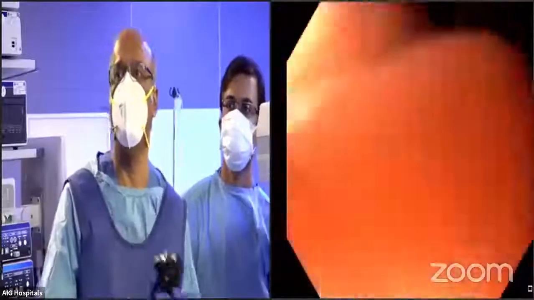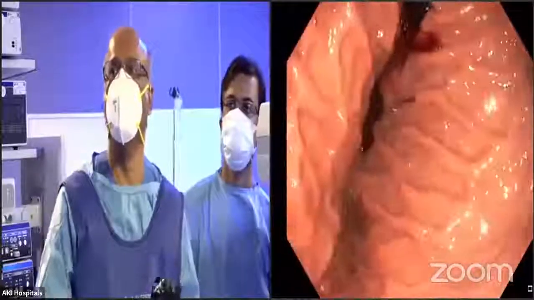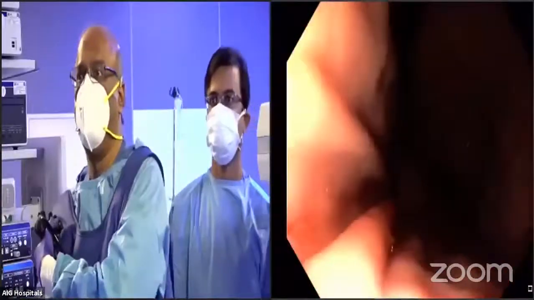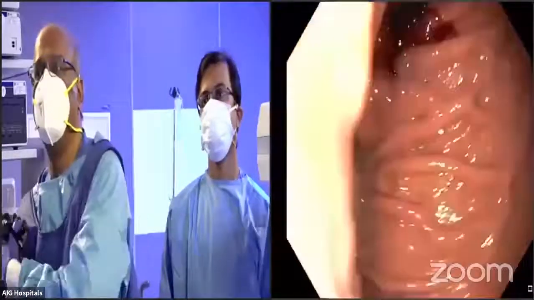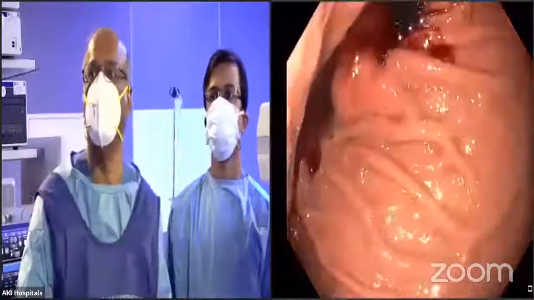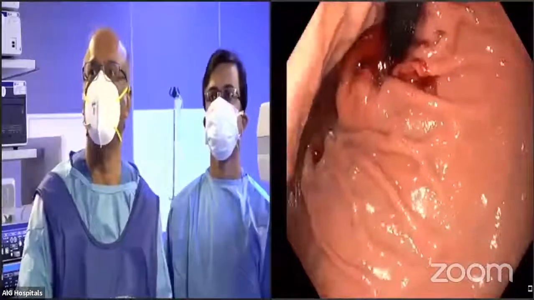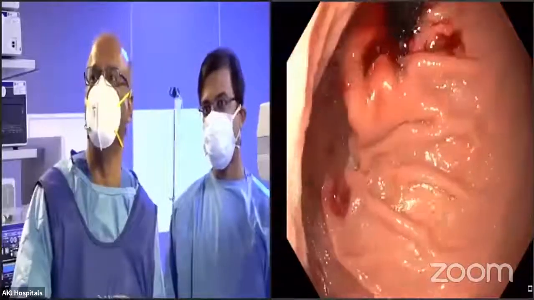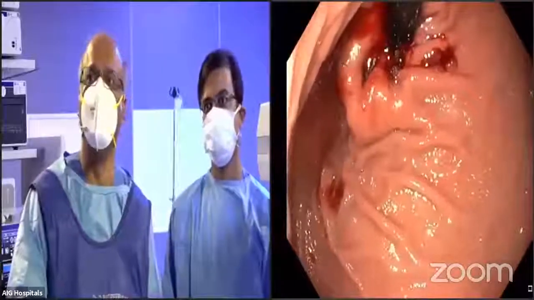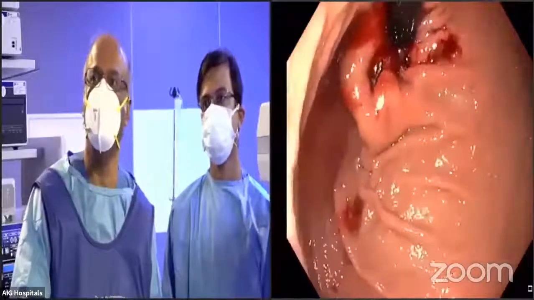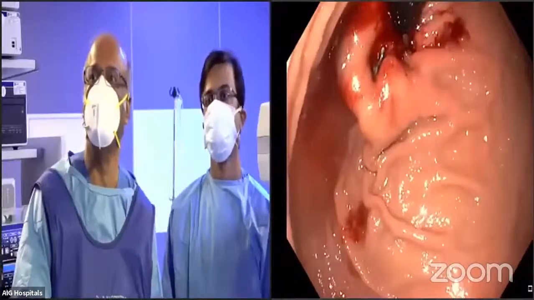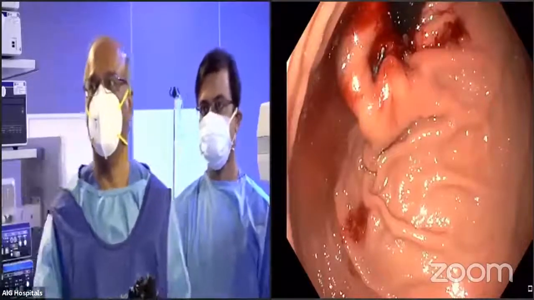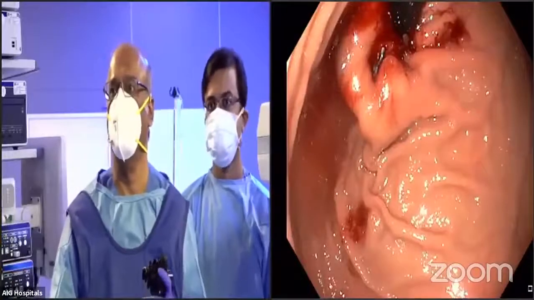I'm going to now come back, retrovert, to go to that area. And this is the area where we put the stapler. And you can see it's closed now. Can you see that? You can see there's like a valve formation that has occurred. Because of this, there's like a fundal wrap, what you get after fundoplication, and you can see the nice staplers there. Can you see those 2 staplers there? Visible. 5 and 7 o'clock.